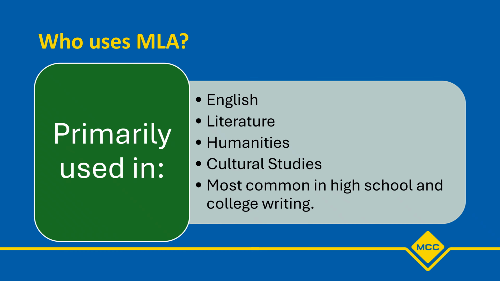MLA style is most common in English, literature, philosophy, and the humanities. If you're writing for history or social sciences, you might be asked to use APA or Chicago style instead.